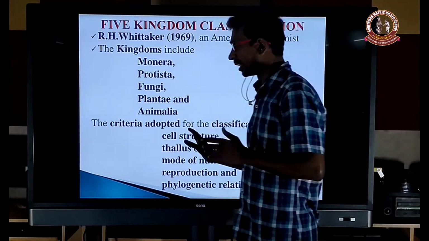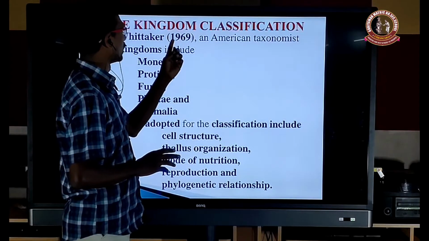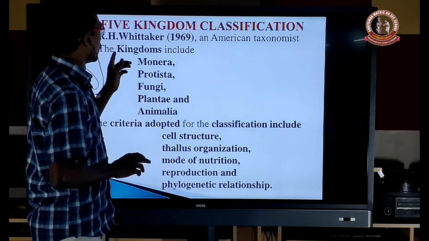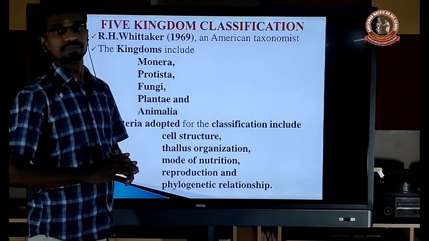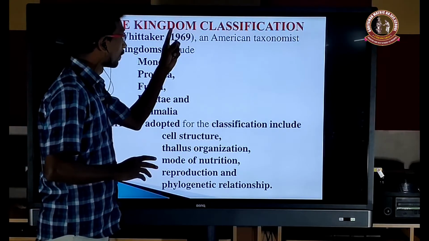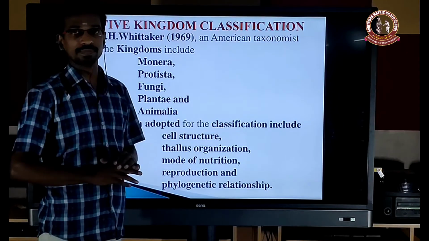So we can elaborately see the five kingdom classification. This was first proposed by R. H. Whittaker in 1969. He is an American taxonomist. The kingdoms are Monera, Protista, Fungi, Plantae, Animalia. He classified the entire living world based on the following criteria.